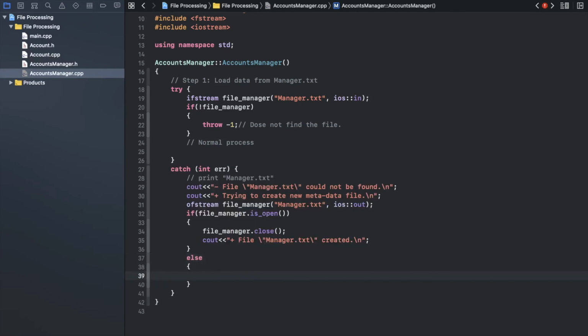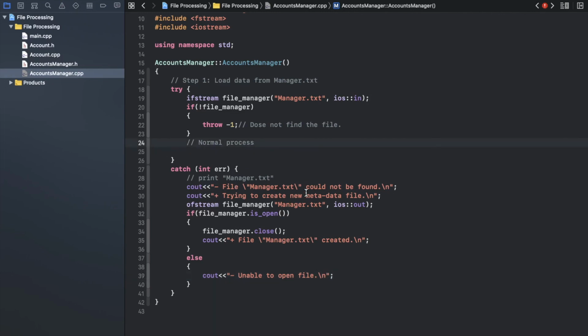Now if there is a problem, I couldn't create that file, or I have a problem to open that file, I couldn't access it. So I also need to show that message to the end user. So here I finish my backup plan.